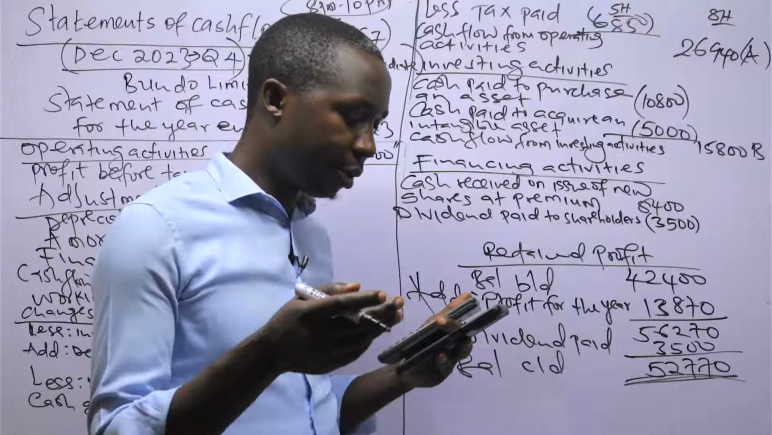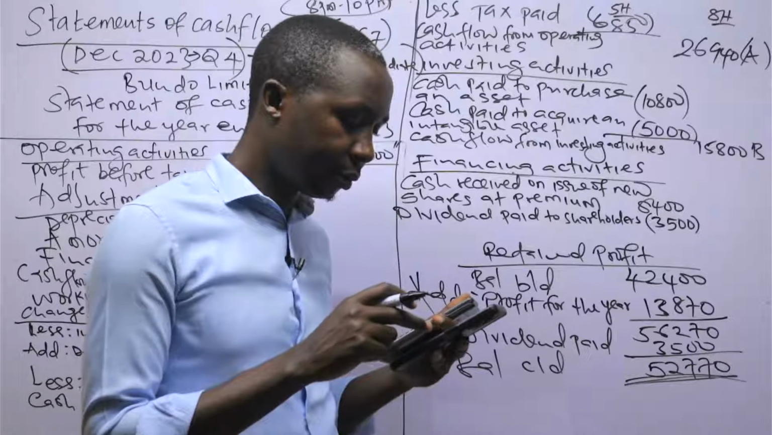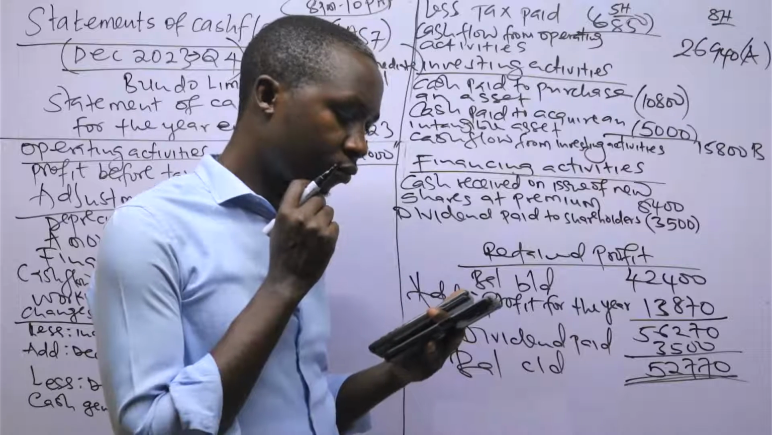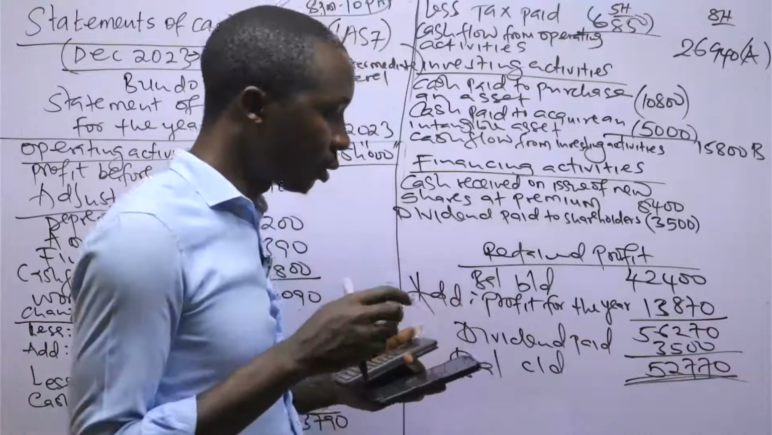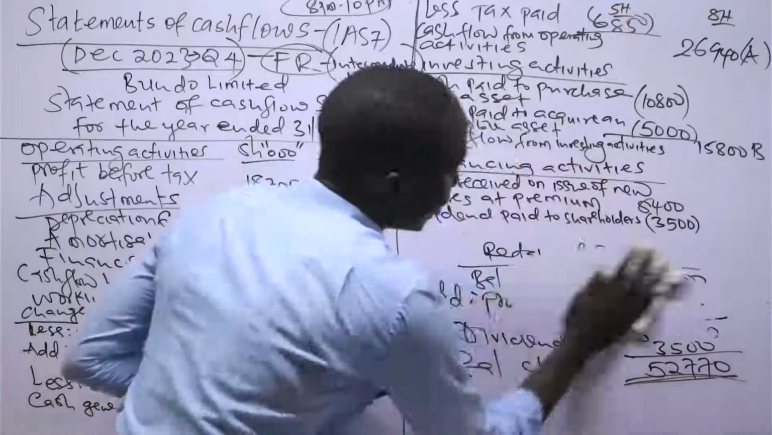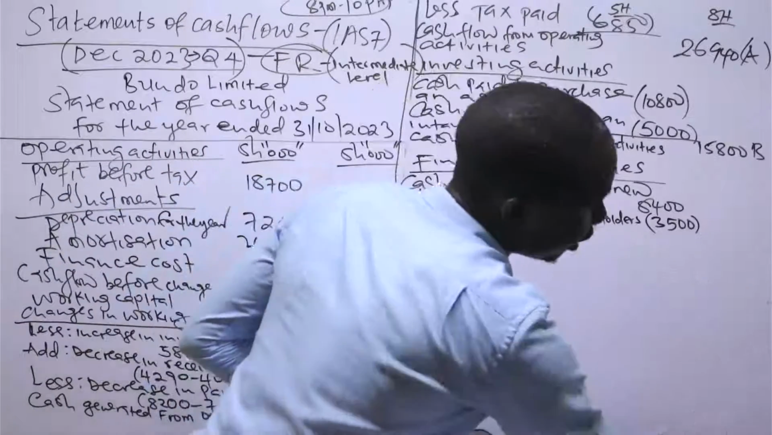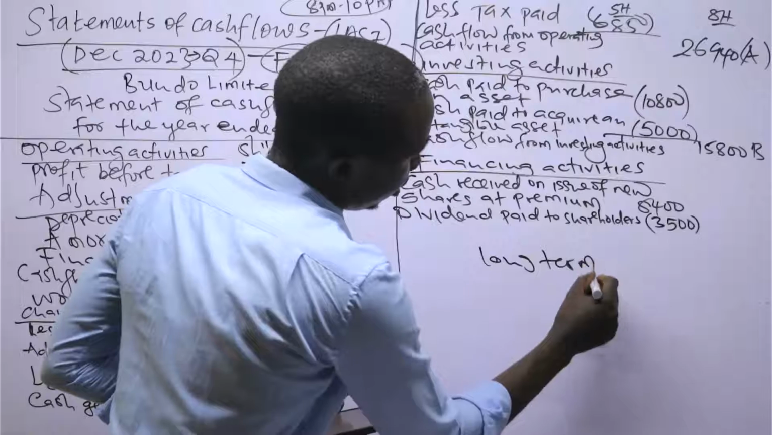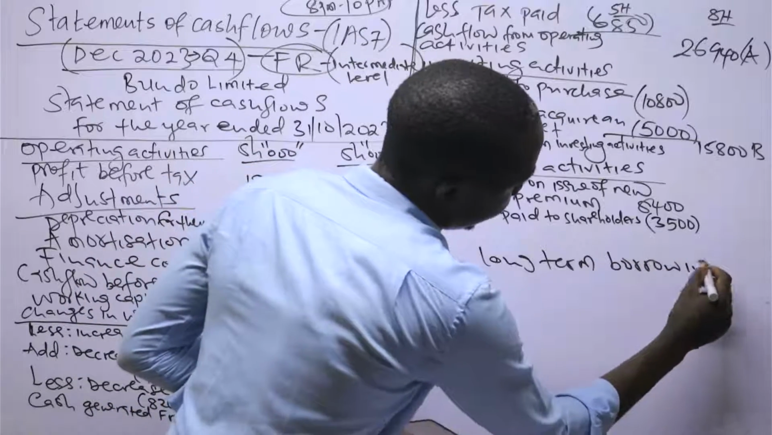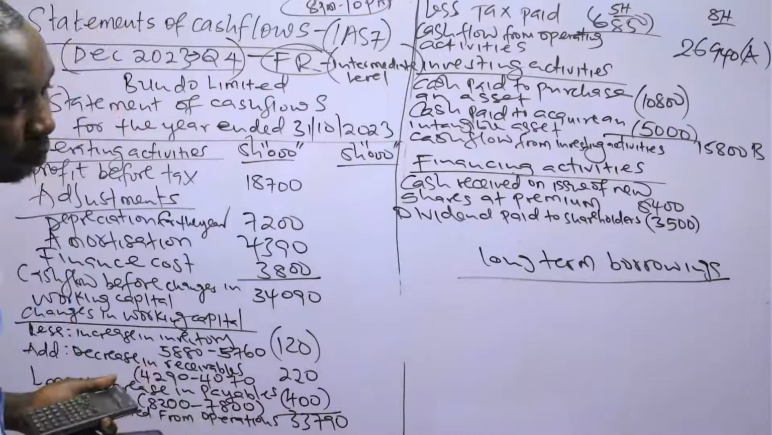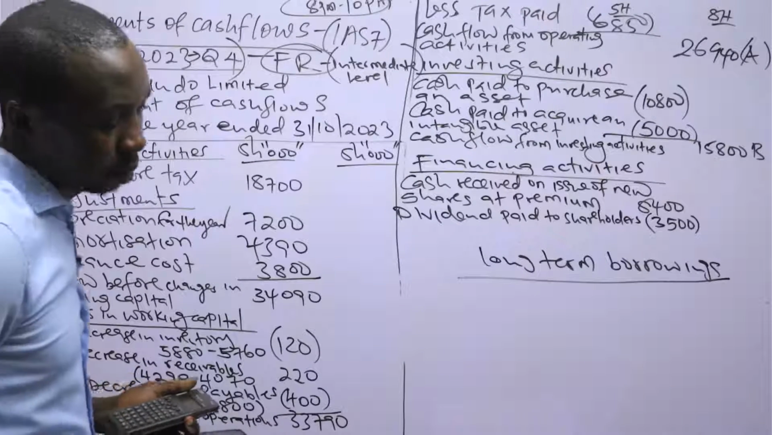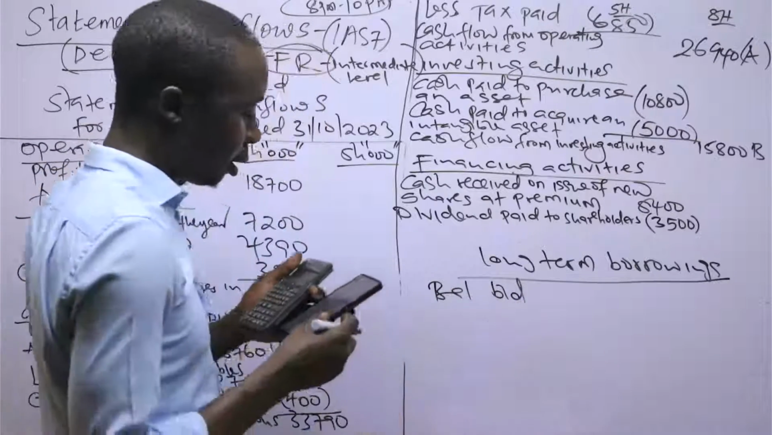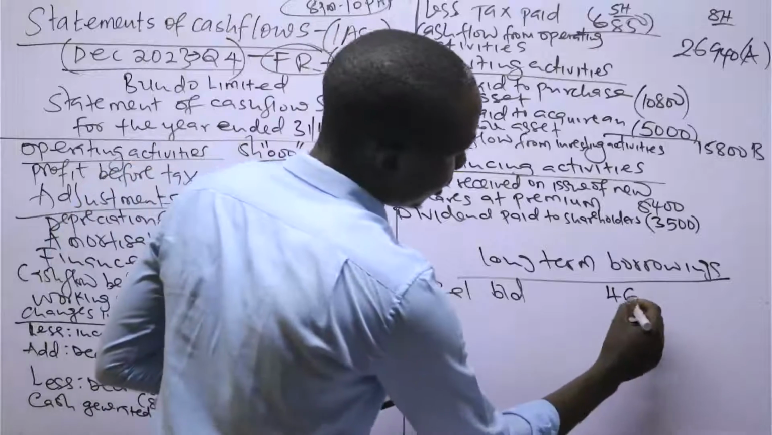After that, we go to liabilities. There's long-term borrowings. There's some borrowings they did, so for borrowings we need to do analysis. We check if they paid any loan. Long-term borrowings is the next item we consider. For the long-term borrowings, balance brought down is 46,800.